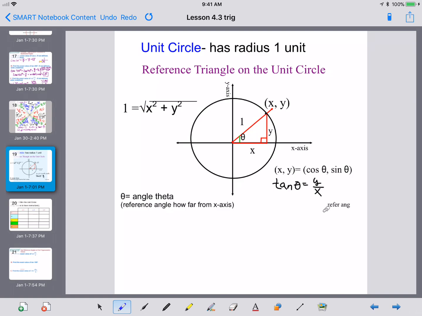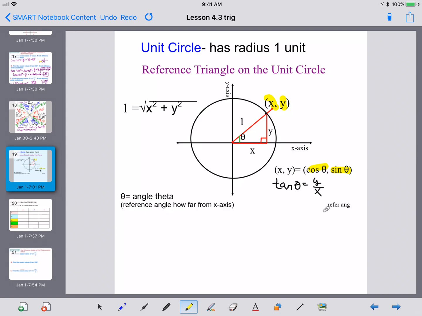In the past, our radius was defined as the square root of x squared plus y squared. But now we know our radius is 1, so it gives us a little bit better information. The point that we land on the circle, the x, y that we land at on the circle, the x gives us our cosine, the y gives us our sine, and then the tangent is y over x.